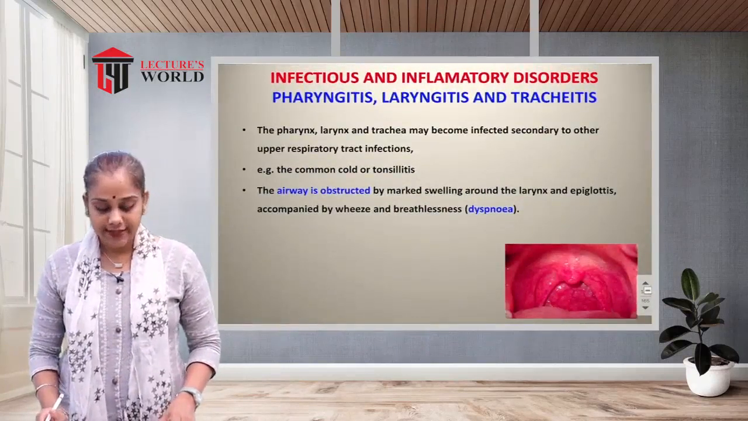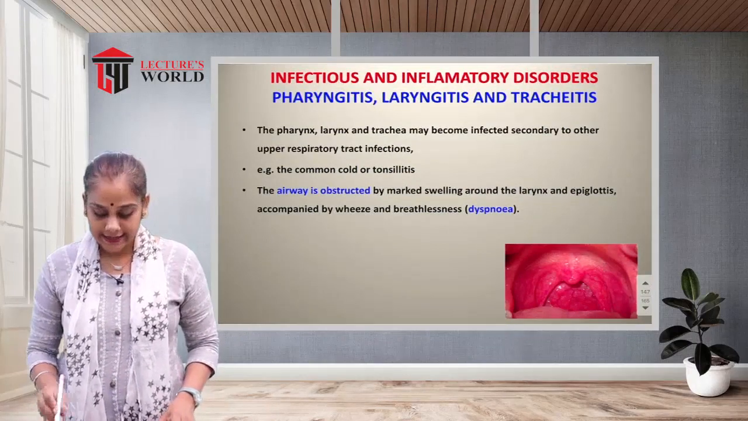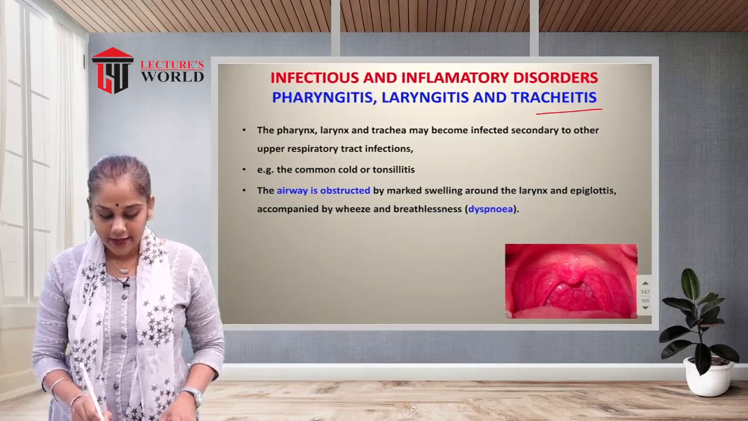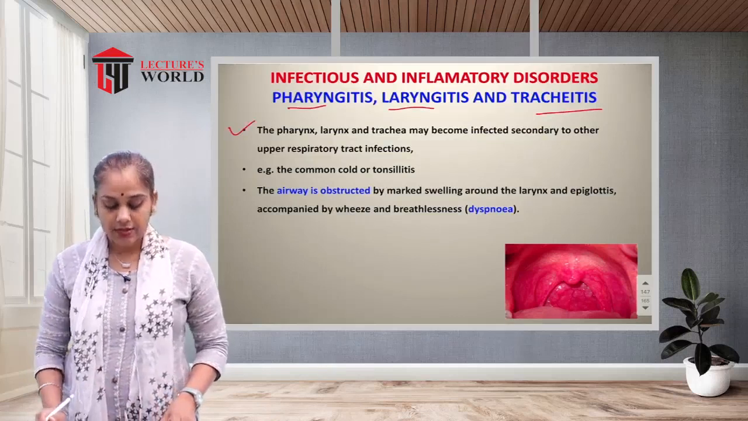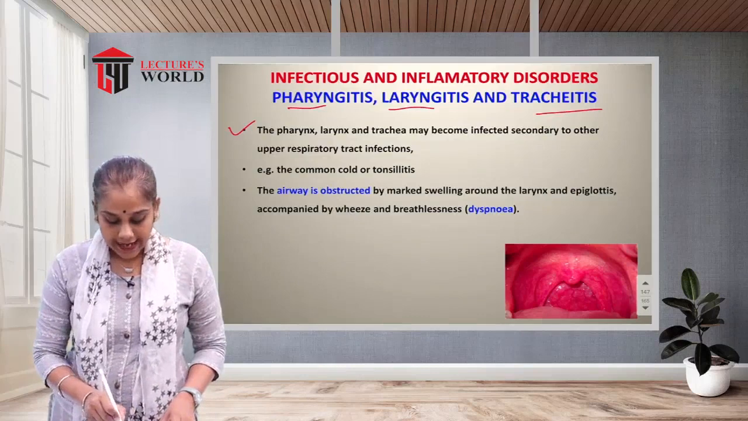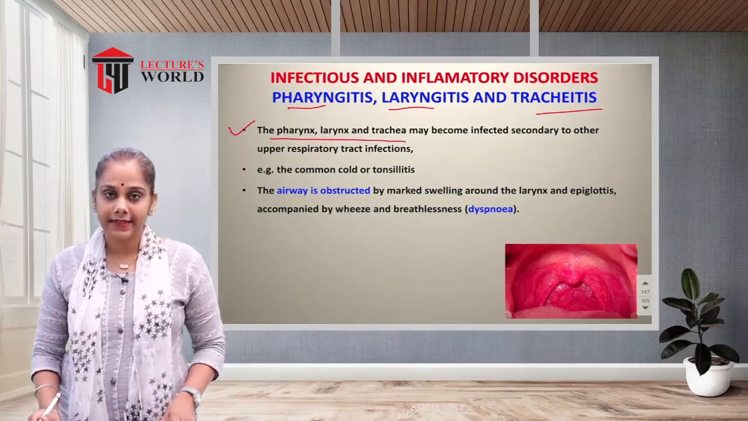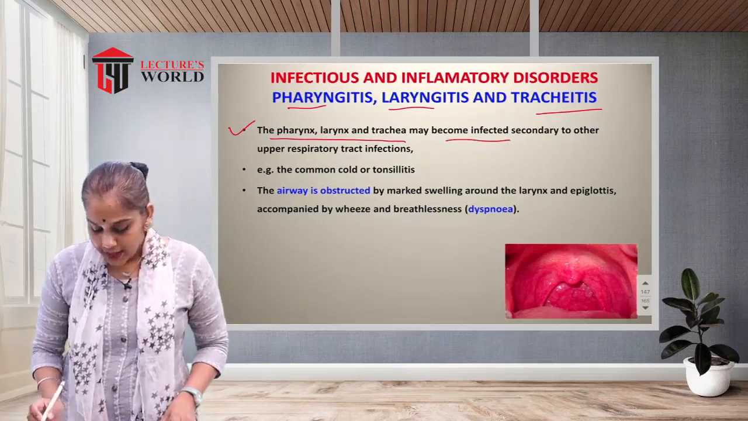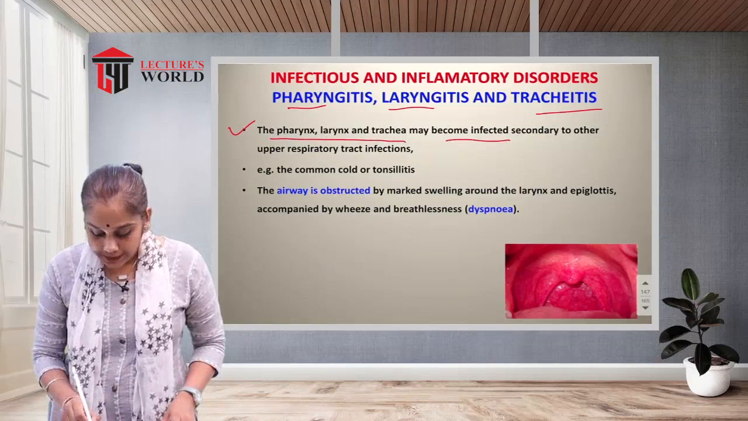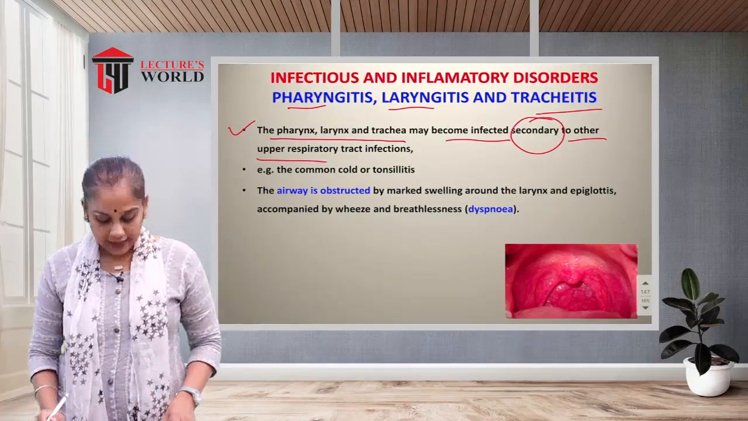Now in the infectious and inflammatory disorders, pharyngitis, laryngitis and tracheitis. You can see first the pharynx, larynx and trachea. Three parts, three organs of the respiratory tract. They become infected because of a secondary infection or other respiratory tract infection.